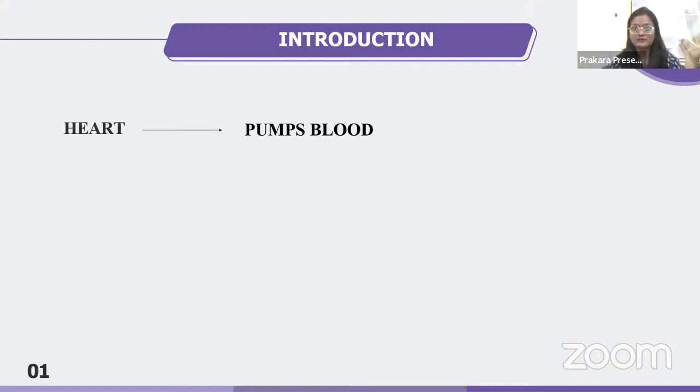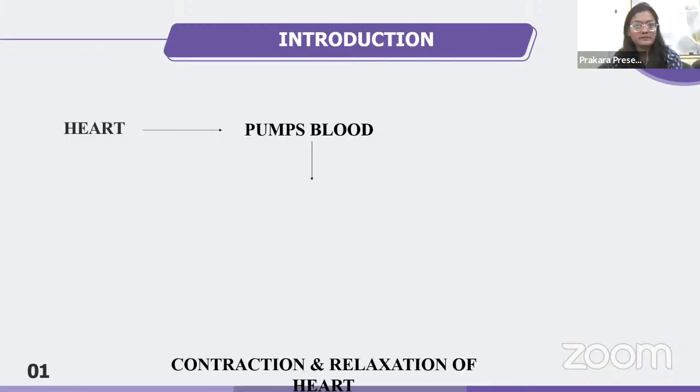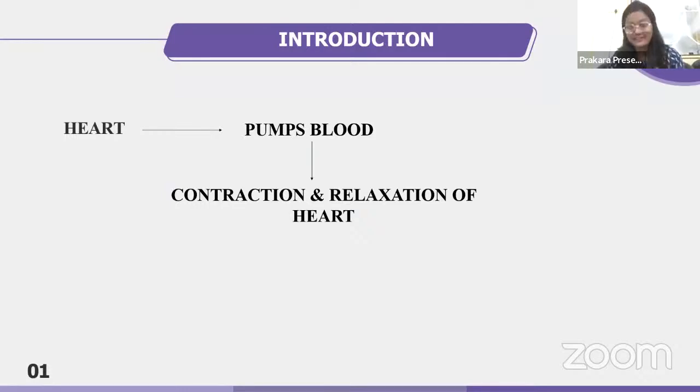Okay, if you take the organ heart and compare it with the other organs in the body, heart is completely different. This is because heart is made up of a muscle which is nothing but myocardium. We all know that, right? So this muscle, when it has to pump blood out of it, it has to contract and it has to relax. Okay, so heart pumps the blood. How it pumps the blood? It pumps the blood by contraction and relaxation. And we humans, we have this tendency to name everything. So we have named this contraction and relaxation of the heart as heartbeat.